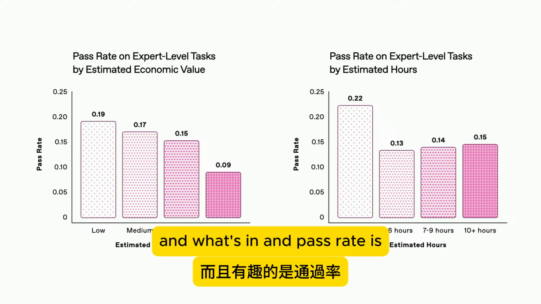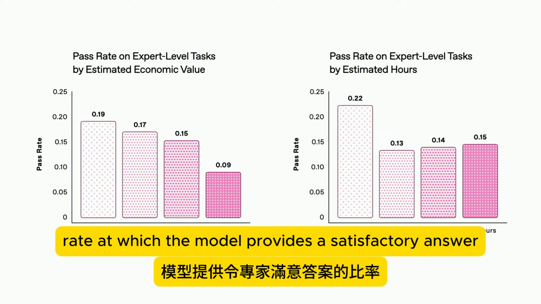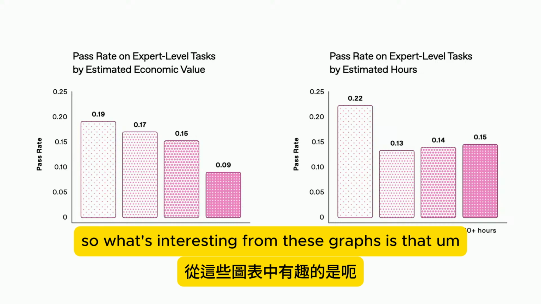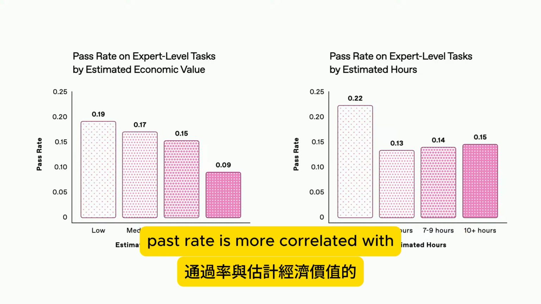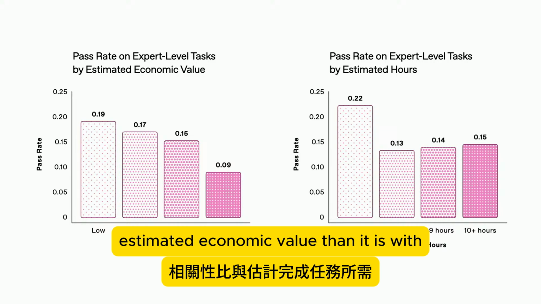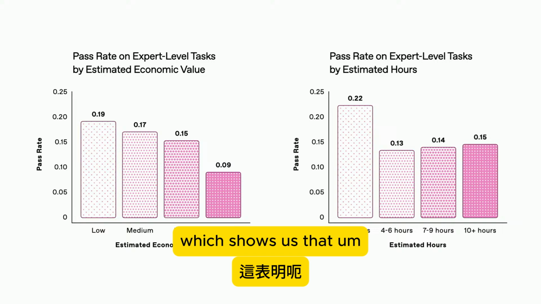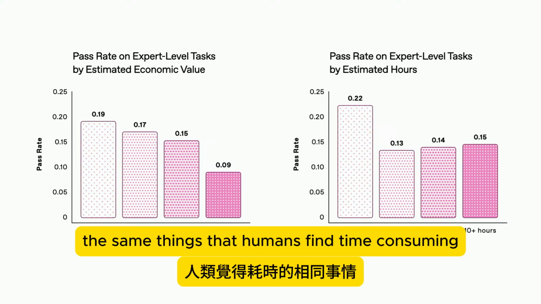And pass rate is the rate at which the model provides a satisfactory answer to an expert-level task as rated by that expert. So what's interesting from these graphs is that pass rate is more correlated with estimated economic value than it is with estimated number of hours to complete the task, which shows us that the things the model finds difficult aren't necessarily the same things that humans find time consuming.